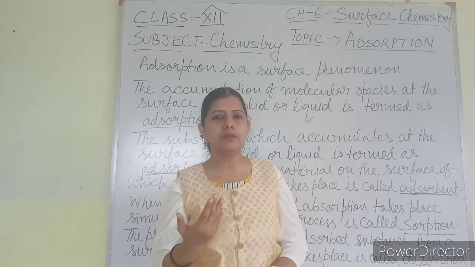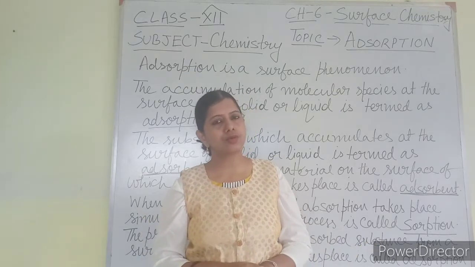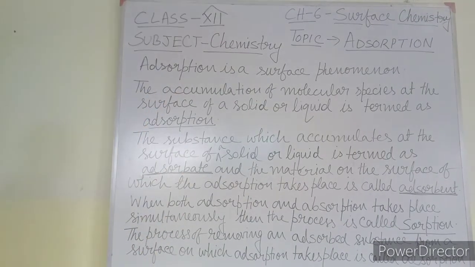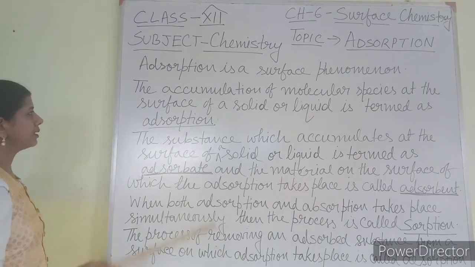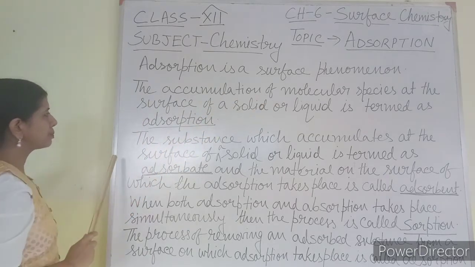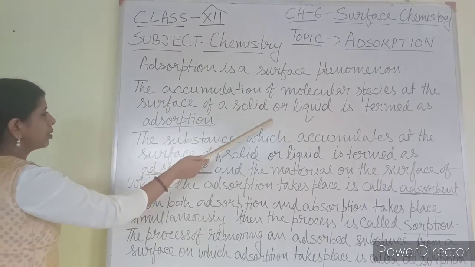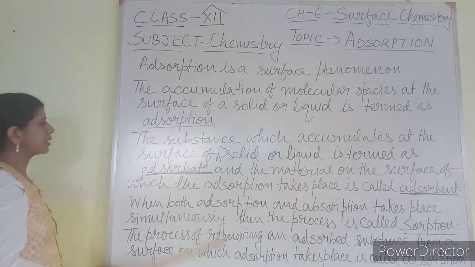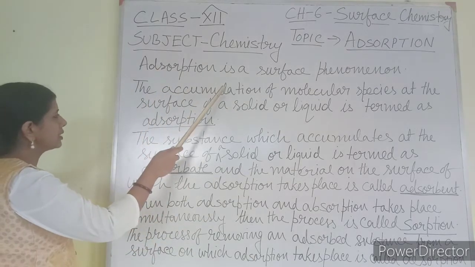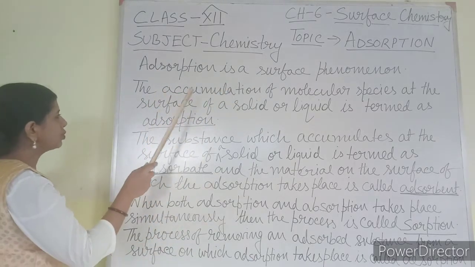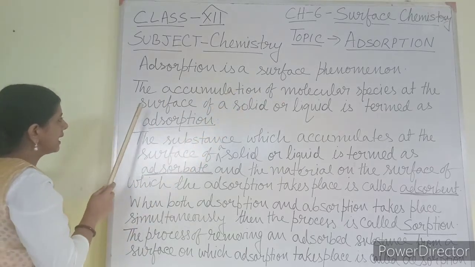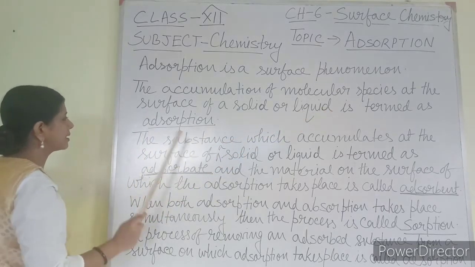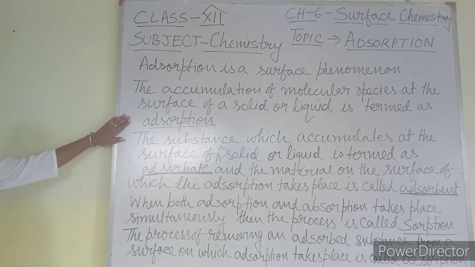And why adsorption occurs, that also I told you. Now the definition that I have written here: what is adsorption? Adsorption is a surface phenomenon. The accumulation of molecular species at the surface of a solid or liquid is termed as adsorption. This is the definition of adsorption.